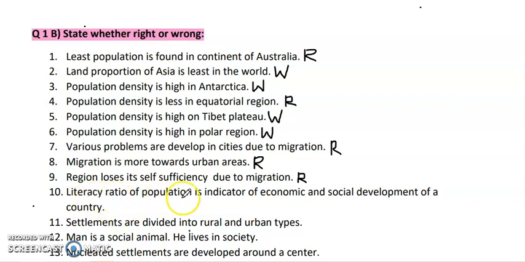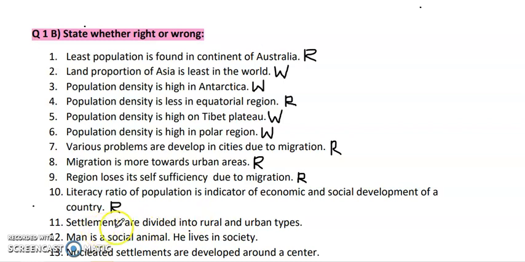Next, literacy ratio of population is indicator of economic and social development of the country. So basically, literacy is very much important. It plays an important role. So this statement is exactly correct. If the population in some country is literate, then definitely it is going to help the growth of economic condition of that country as well as the GDP of that country. Definitely it is going to help to develop the country as well.